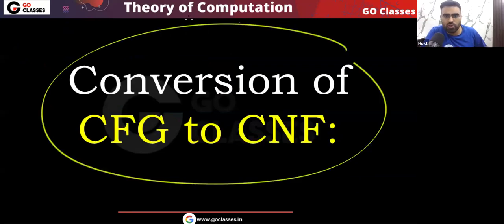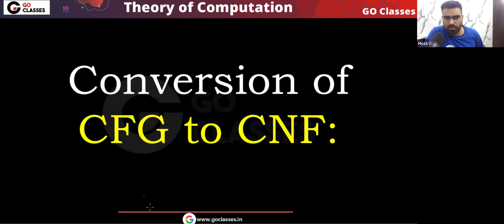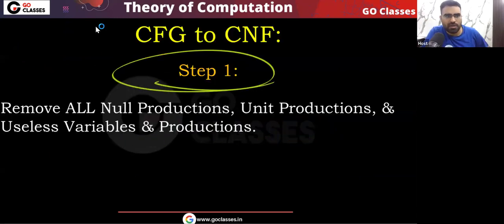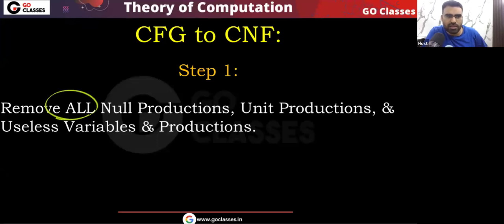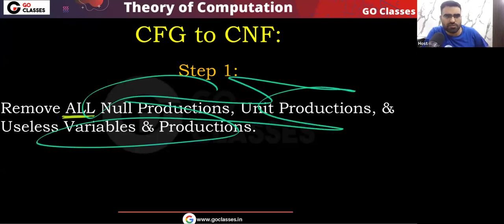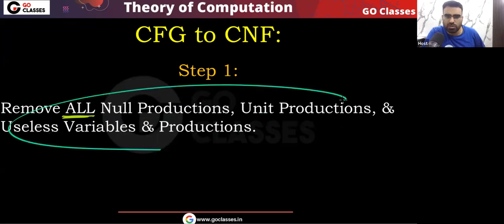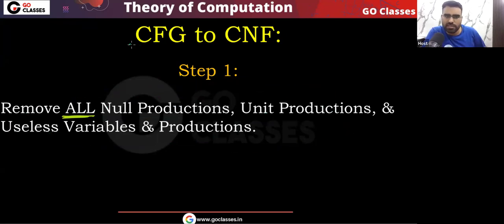Now let's see the conversion of context-free grammar to Chomsky normal form. How can we convert a context-free grammar to Chomsky normal form? Let me tell you step number one. Step number one is we remove all the null productions, all the unit productions, and all the useless variables and useless productions. In the previous lecture, we have already seen how to remove all of these. This is step number one for context-free grammar to CNF.